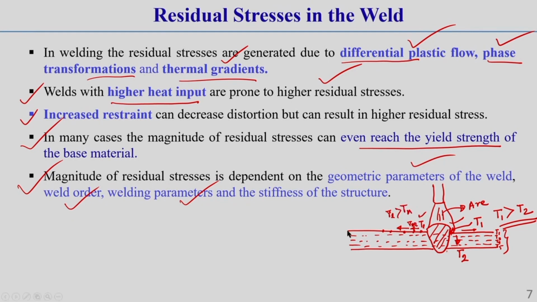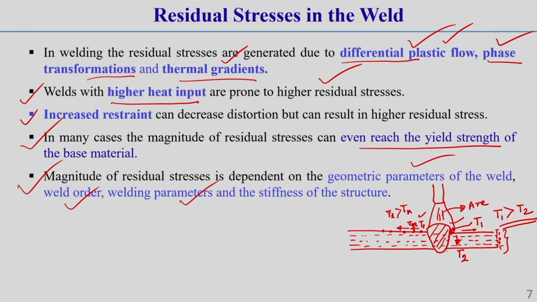So, gradually the temperature also varies along the width direction. Due to this, in the width direction also there will be different types of expansion and contraction. So, there will be some locked-in stress distribution due to non-uniform expansion and contraction phenomena. This is called differential plastic flow.